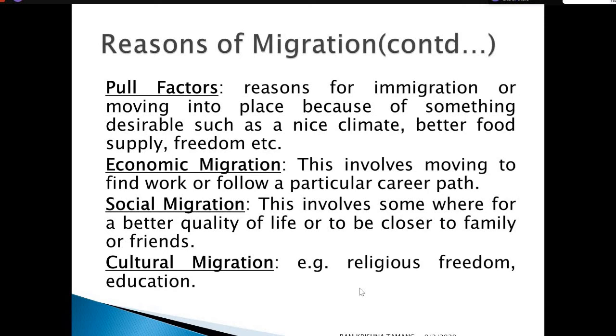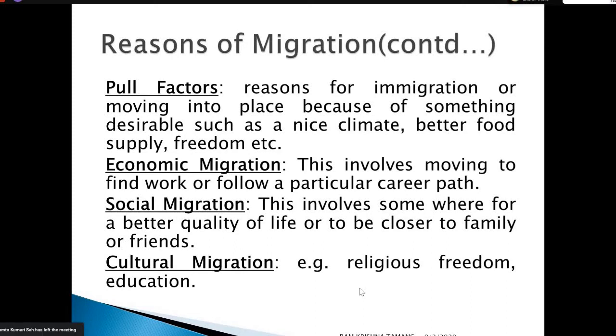Social migration means all the movement of individuals or population from one place to another based on social activities. This involves moving somewhere for a better quality of life, that means status of life, or closer to family or friends, social activities and social status.